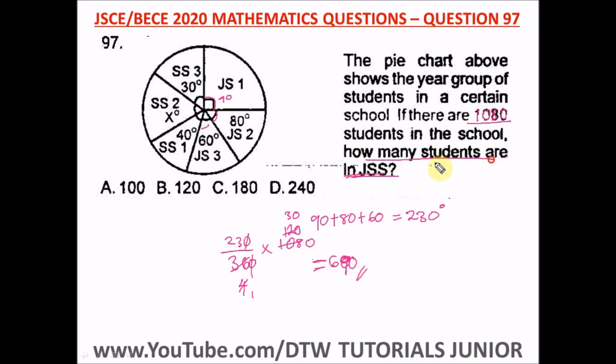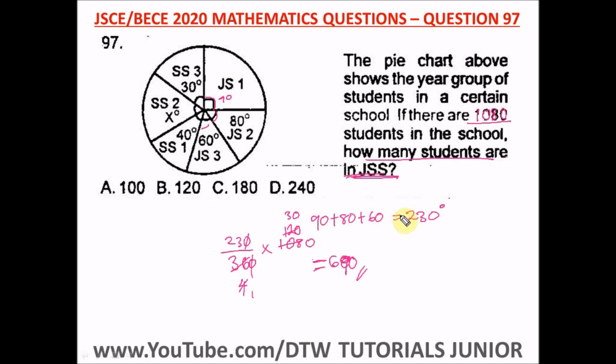So how many students are in the JSS class? We have 690. Also in this question, there's a typo, because I'm sure there's an error here. Maybe they're supposed to state a particular JSS level class, either JSS 1, 2, or 3, and not the 3. But in the case where you just see how many students are in JSS, that's the 3 of them.